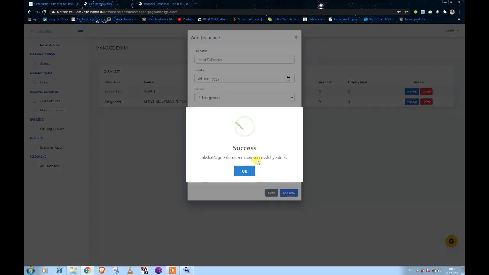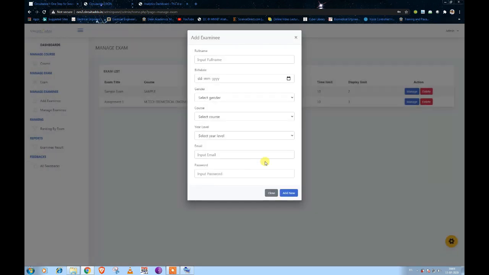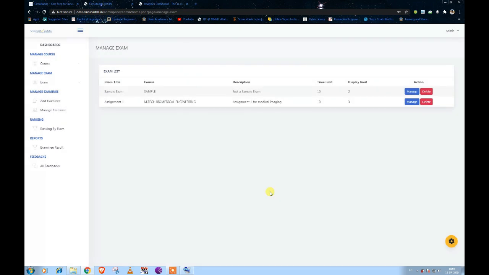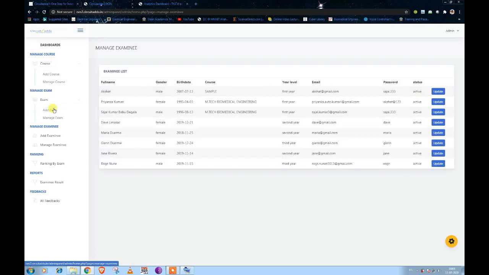After clicking on add now, you will get a prompt that your user has been successfully added. The mail ID which we provide here will be the username for the student, and the password will be the password for the student. After adding a student in the portal, you have to provide the username and password to all the students you have added. You can also manage the students: if you want any student to be deleted, go to manage examinee, where you get the list of registered students, and you can delete the student.